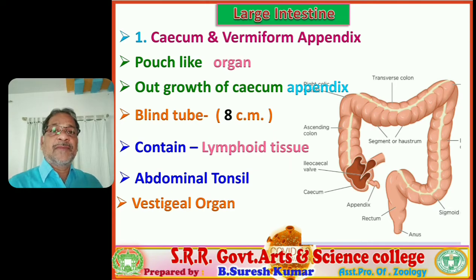But if we observe herbivores, in herbivores the cecum and appendix are well developed, and in them microorganisms are accommodated. They lead a symbiotic life in the cecum and appendix in herbivores. Why? Because herbivores consume plant material. That plant material is rich in cellulose.